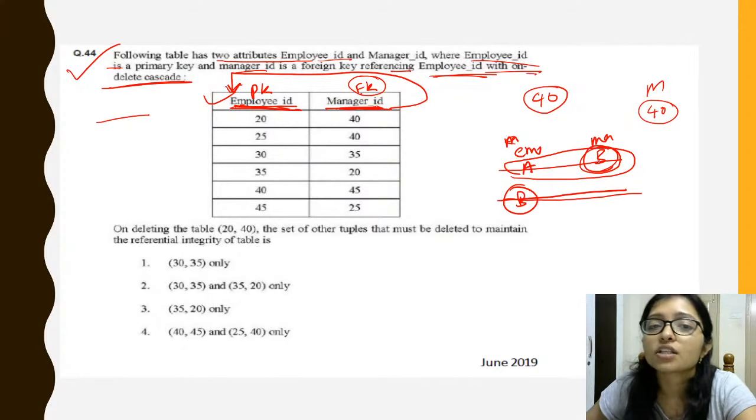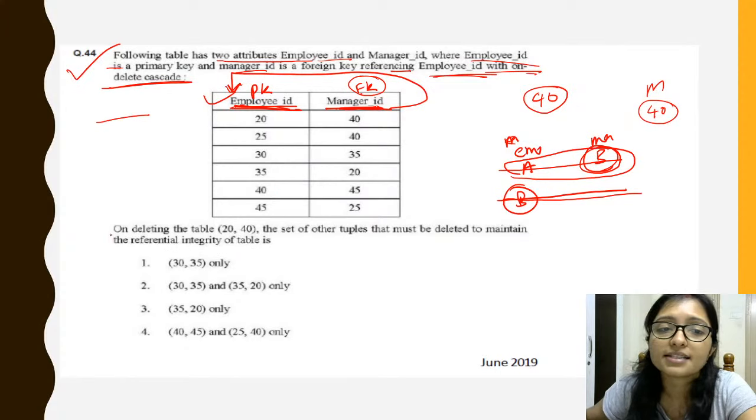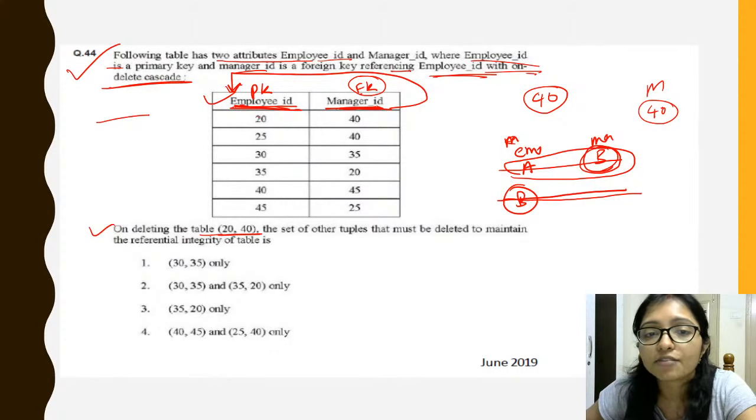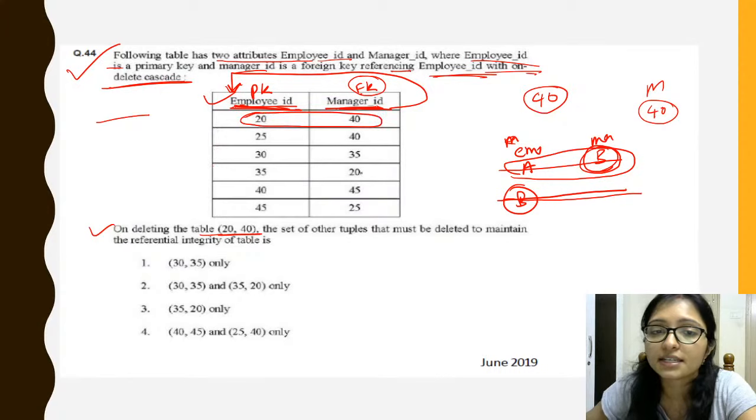So from that concept you have to understand that it is asking: on delete of this table, 20 and 40, we are deleting 20 and 40, the set of tuples that must be deleted to maintain referential integrity.